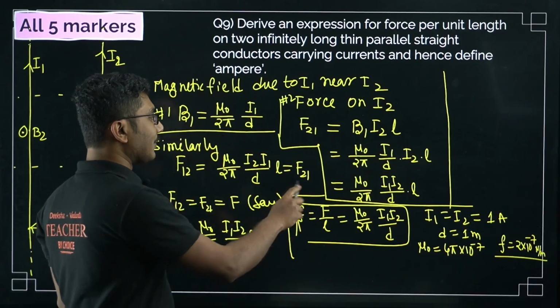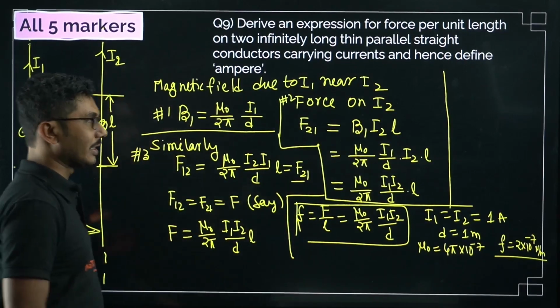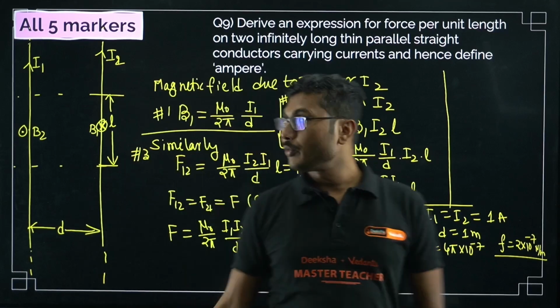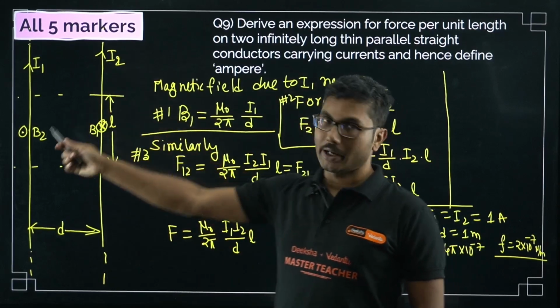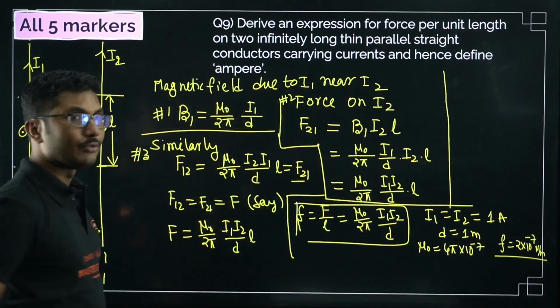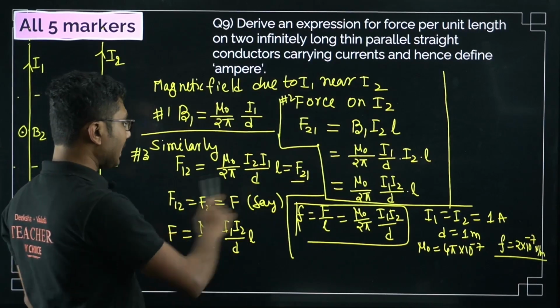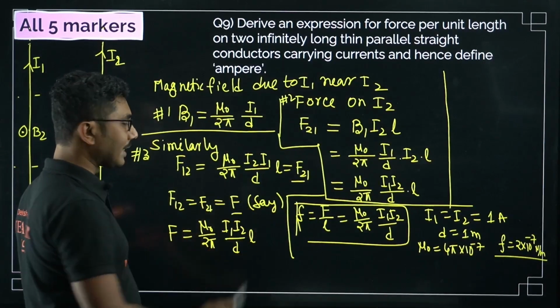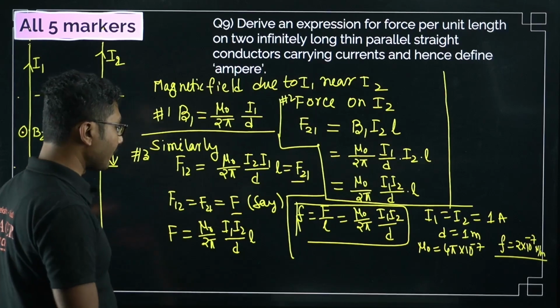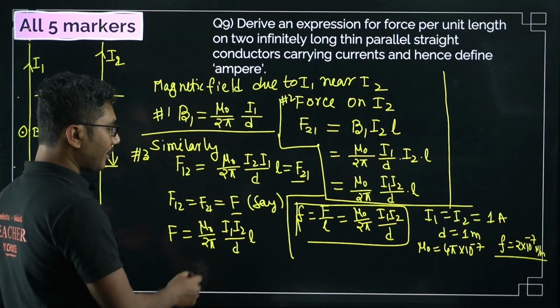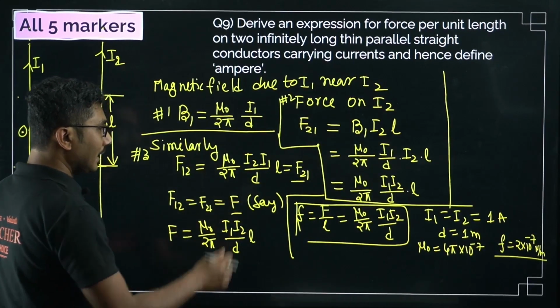So basically you can say that this is equal to F21. What is the meaning of F21? F21 is force on 2 due to 1, and F12 is force on 1 due to 2. Both are the same, so we assume the same value equals some constant F. So F is basically mu naught by 2 pi I1 I2 by D into L.